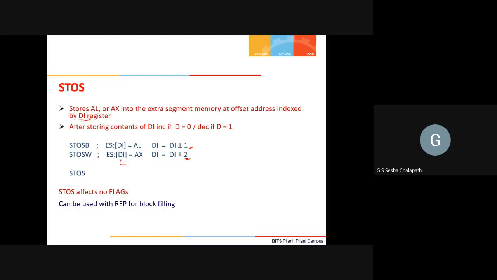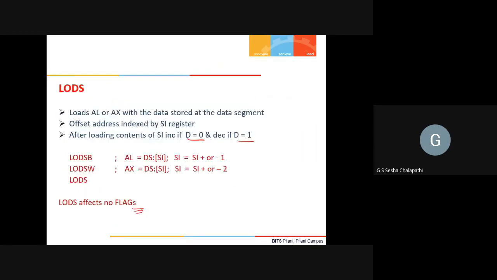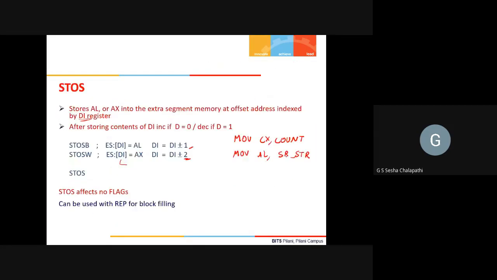For example, I will do it this way: MOV CX, count. Then MOV AL, SRC_STR, the source string in this case.